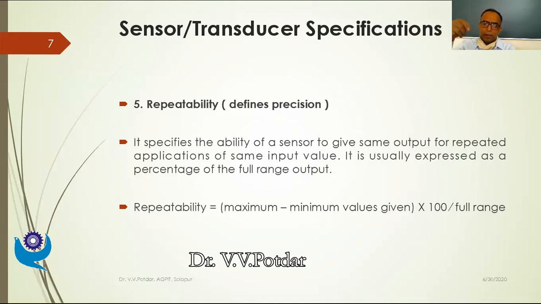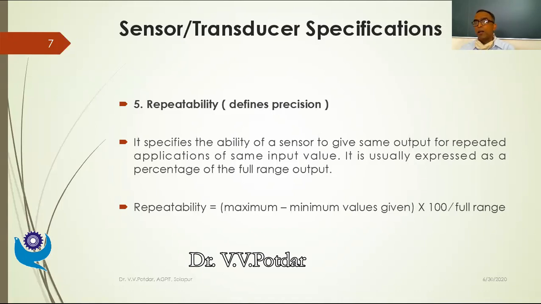I carry out these measurements after some time spans for a constant temperature source. The variations in the readings given by the transducer for the same input value is a measure of repeatability.